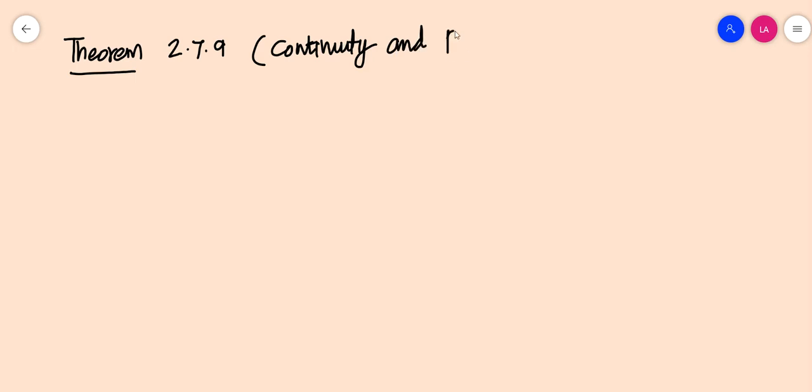In this video we will be discussing the relationship between continuity and boundedness of a linear operator defined on normed spaces. So, theorem 2.7.9: continuity and boundedness.